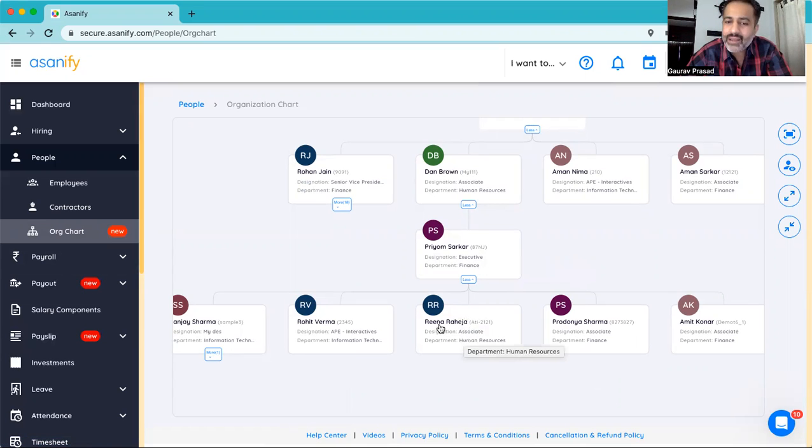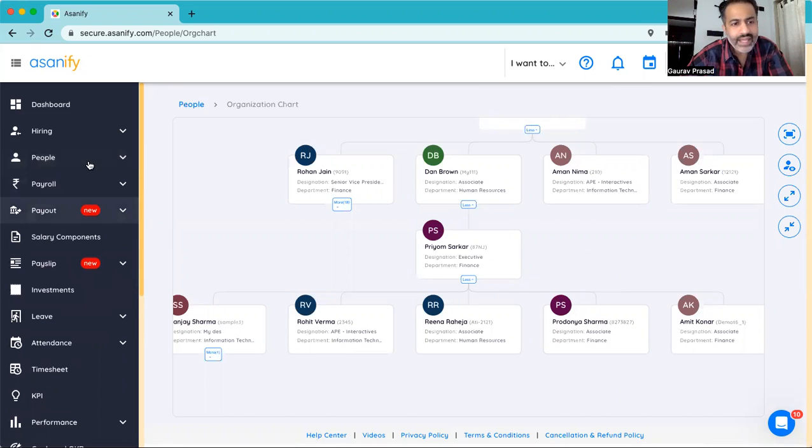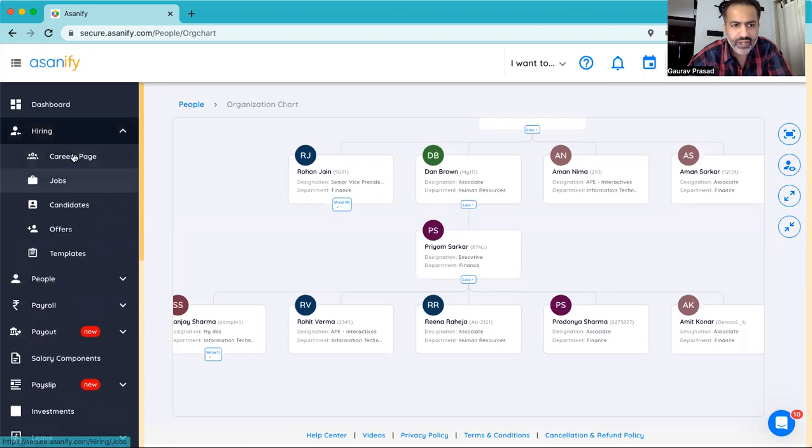And at the same time, when let's say Rina is applying for leave and Priyom is the manager, the leave request or attendance tracking approvals will be done by the manager. There's also a scenario where the manager can also apply for leave or mark attendance on behalf of their direct reports, because sometimes the employees can be stuck outside.